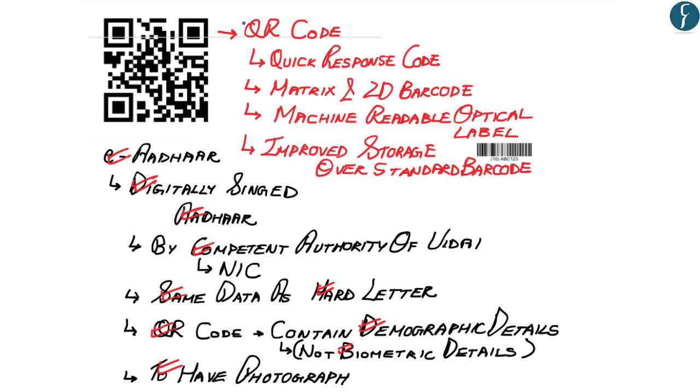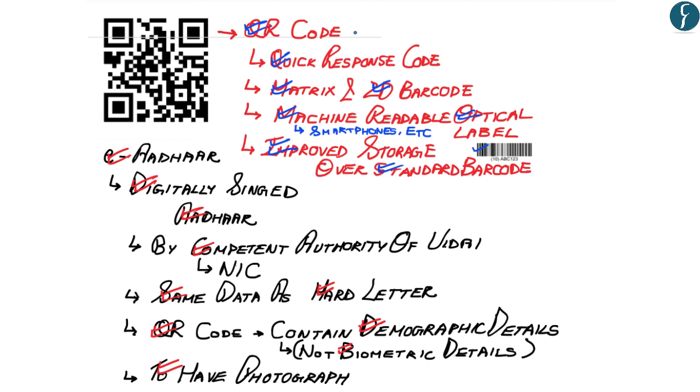Hopefully up till here you have a conceptual understanding of a QR code, whose full form is the quick response code, which is a matrix and a 2D barcode. It is also a machine-readable optical label which can be read by machines such as smartphones, among others. And the quick response code has become very popular due to its fast readability and greater storage capacity as compared to the standard barcode.